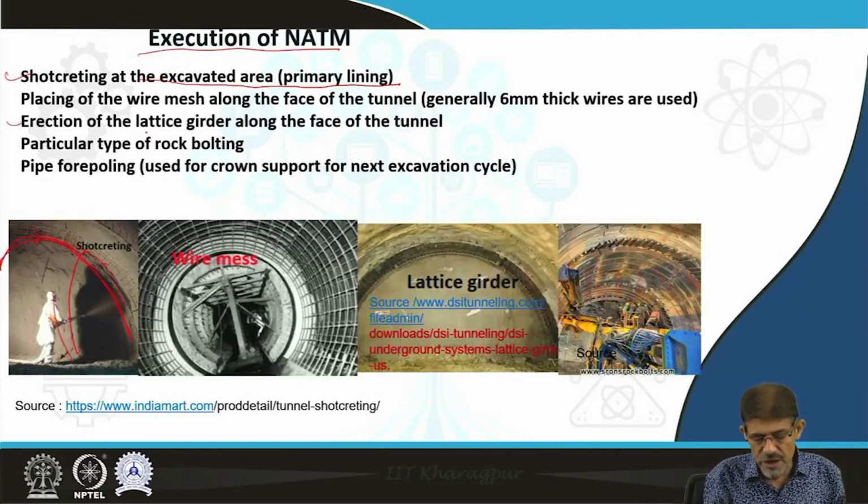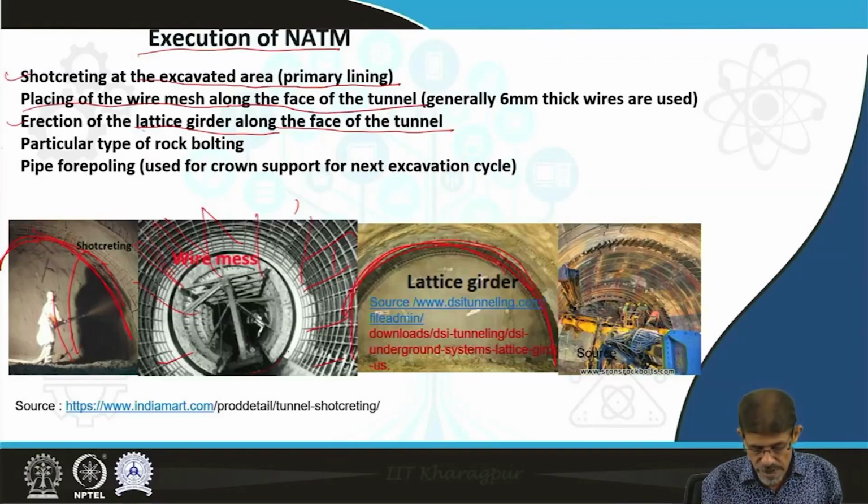Then erection of the lattice girder along the face of the tunnel, you can see the lattice girder along the face of the opening. Then wire meshing, placing of the wire mesh along the face of the tunnel, and girder fillings.